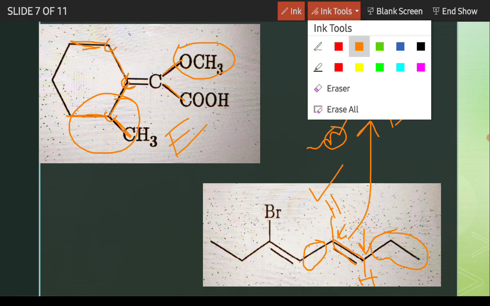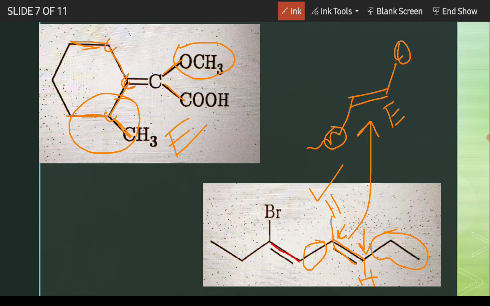But for this region, let's draw hydrogens first. Here hydrogen. So for this center, this alkyl part will be getting highest priority, and for this center, bromine is getting highest priority over carbon. Here it is carbon. So here and here, highest priority groups are on same side. That's why it is Z. Okay.